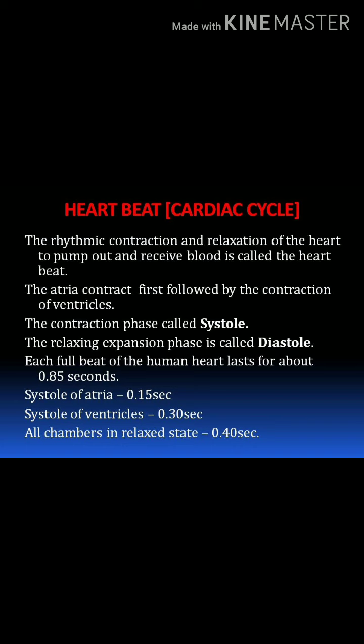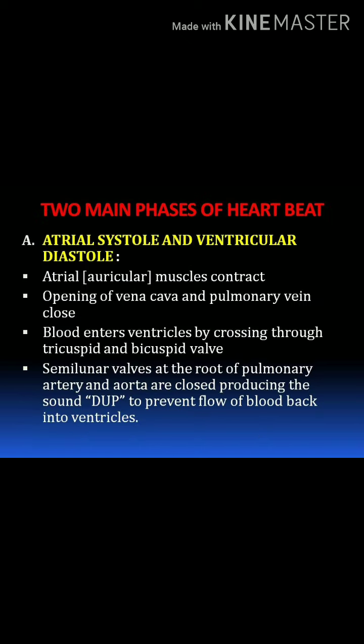That is called joint diastole. So one heartbeat requires 0.85 seconds. One systole and one diastole together make one cardiac cycle, or heartbeat.